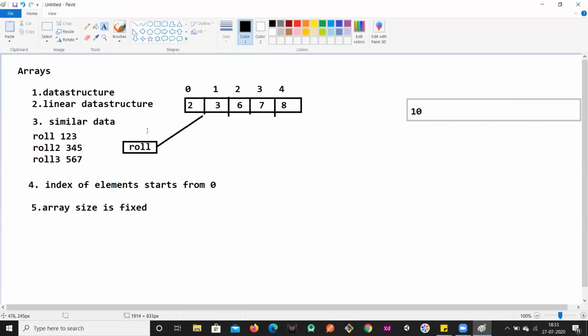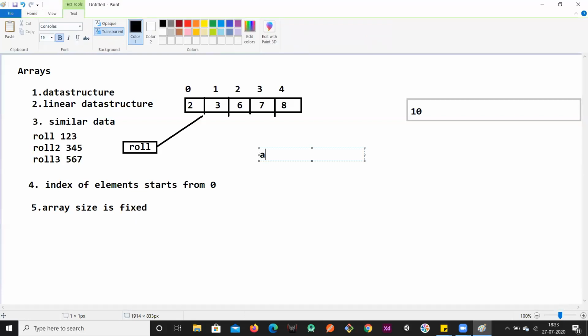This is the basic overview. It's a linear data structure. All the data we are going to store will be stored in a linear fashion, right? Only similar type of data you can store, and the array size is fixed. So this is a little overview about arrays. Okay, so now we'll see the syntax of how to create an array.